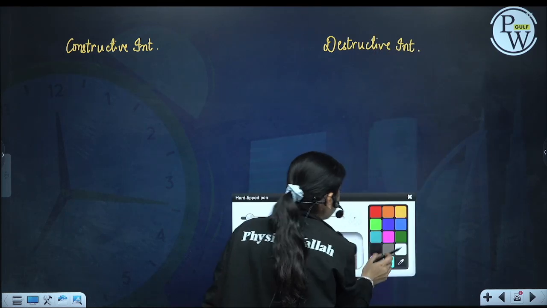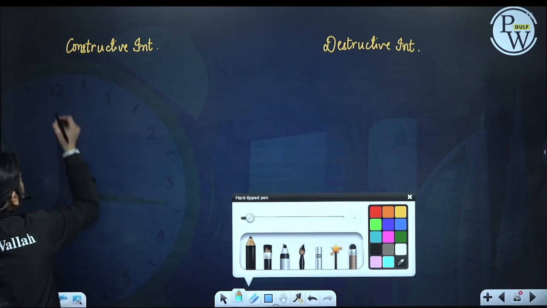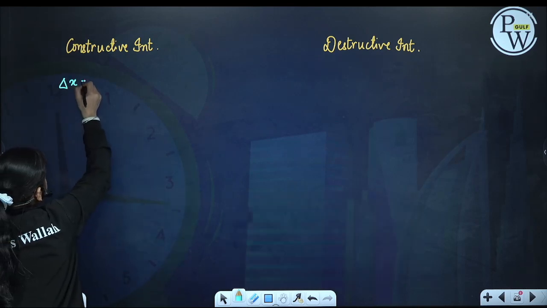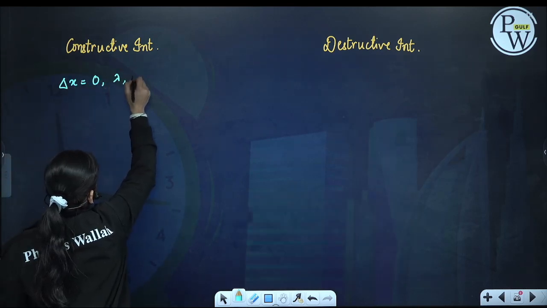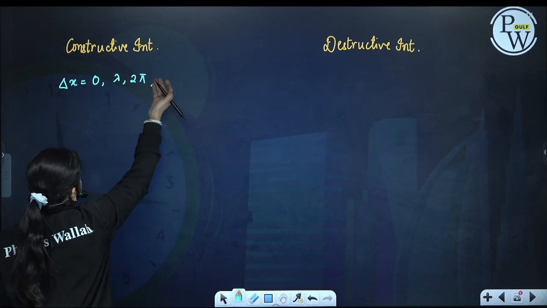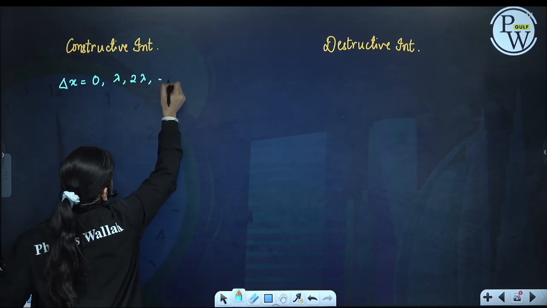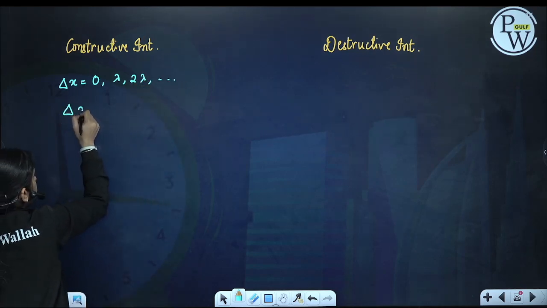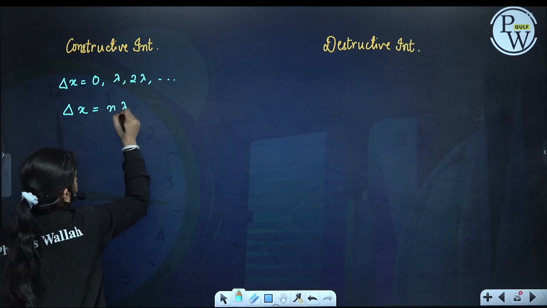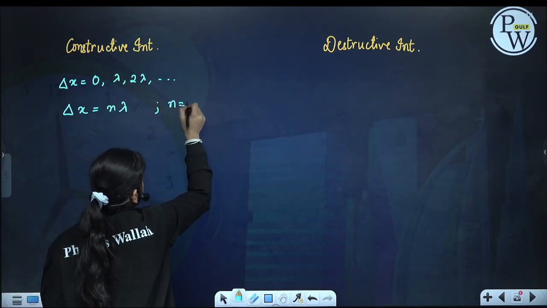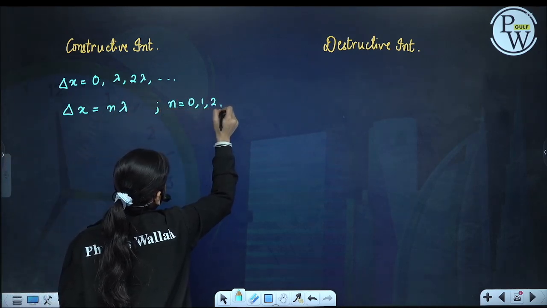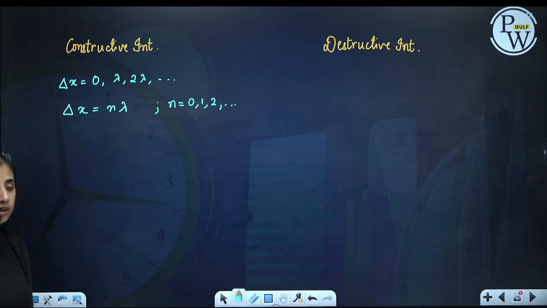When path difference delta x is 0, lambda, 2 lambda, or we can say delta x is equal to n lambda, where n can be 0, 1, 2 and so on, then we will have constructive interference.